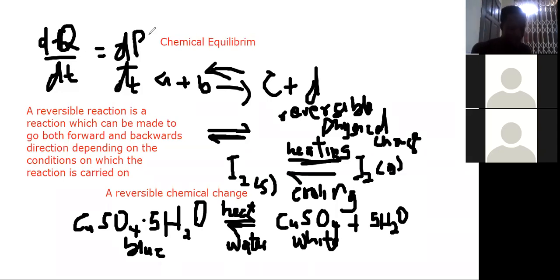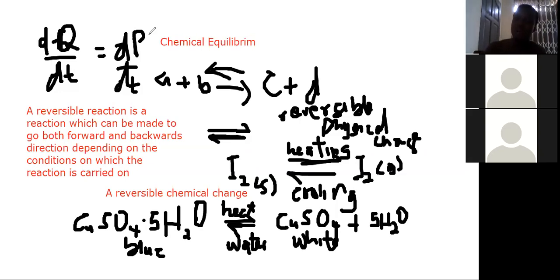That is, the forward and the backward reaction proceed at equal speed, and as a result, they balance each other and prevent any change in the composition of the reactant mixture. Because in a closed system, when the conditions are kept constant, there won't be any change in the composition of the reactant mixture. When that happens, we are saying that a dynamic equilibrium has been achieved.